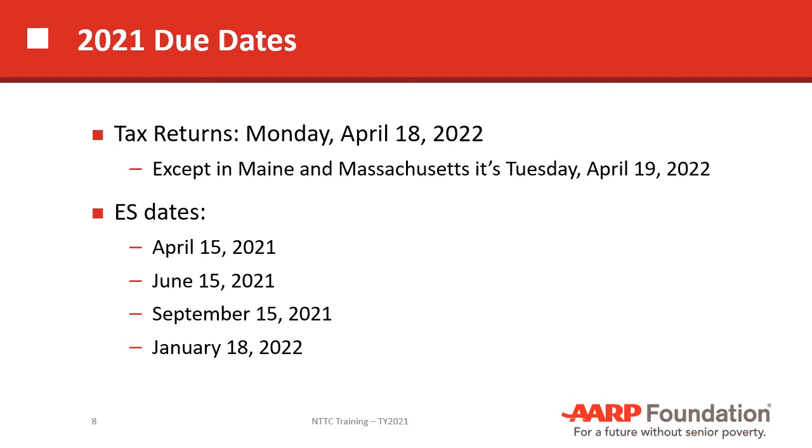The due dates for estimated payments and for tax returns in 2021. The 2021 tax return is due on April 18th, 2022 for most parts of the country, but in Maine and Massachusetts, the tax return for 2021 is due April 19th because of Patriots Day. It's due Tuesday, April 19th, 2022. Estimated payment dates for the 2021 tax year were April 15th, 2021, June 15th, 2021, September 15th, 2021, and the last payment being due January 18th of 2022.